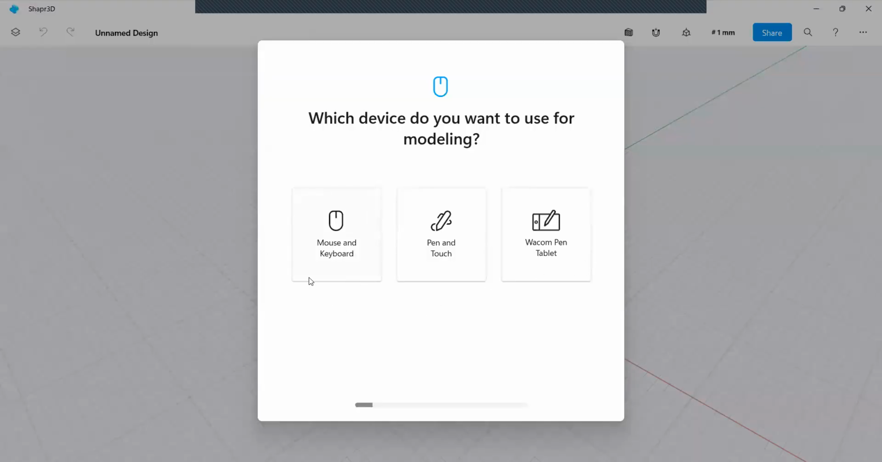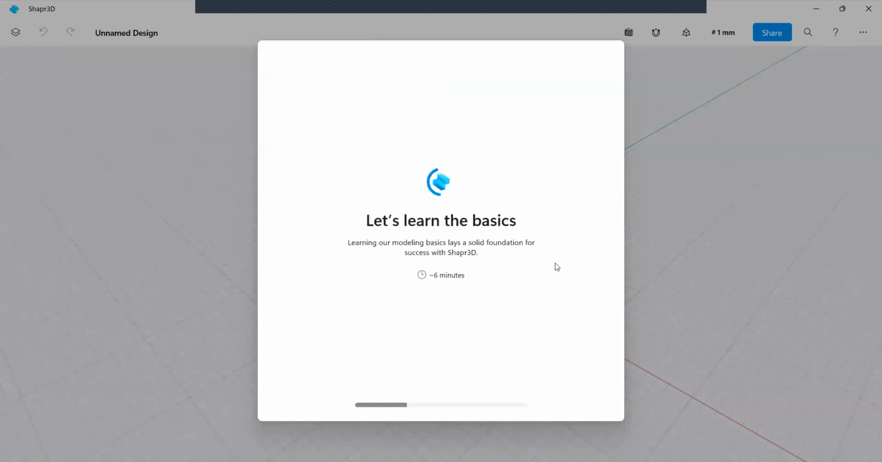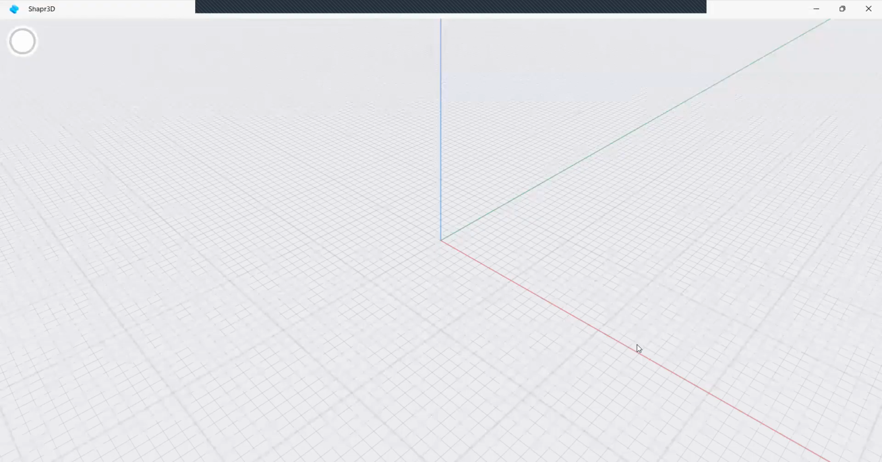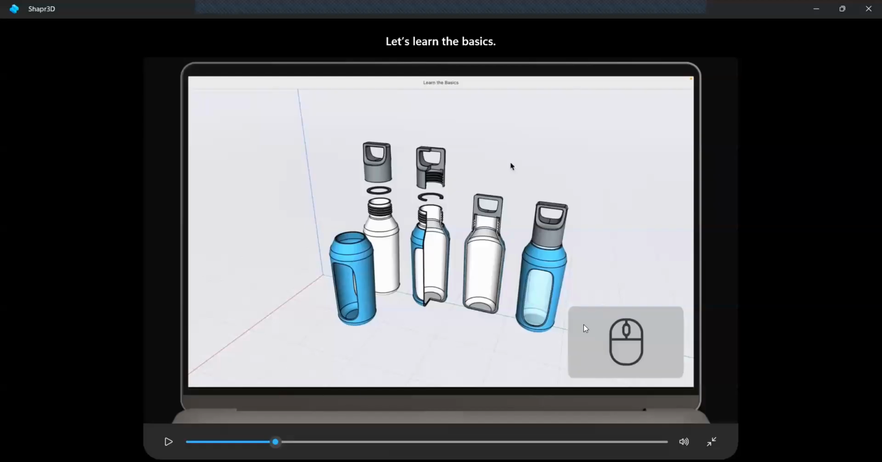See, I have the mouse and keyboard option there. You can click on this also if you have. So I'm clicking on this. And here, let's go learn the basics. So already in this video, some examples they are showing so that you can know the basics of using this mouse, how to handle it.